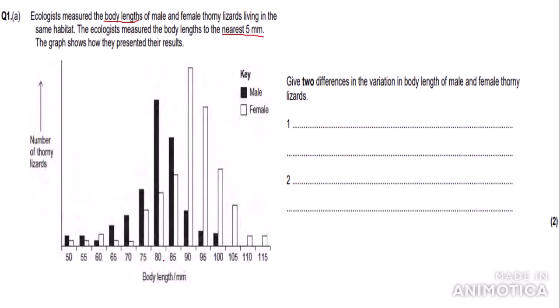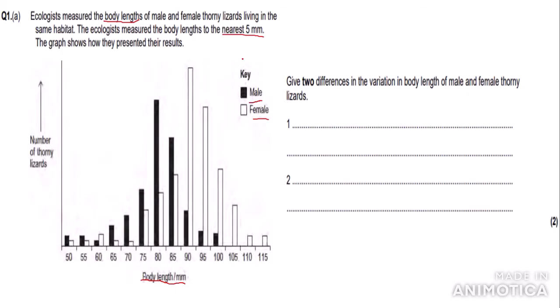So here on the x-axis we have body length in millimeters, and on the y-axis we have the number of thorny lizards, and the black bars show male lizards and the white bars show female lizards. So let's look at the question. Give two differences in the variation of body length of male and female thorny lizards.